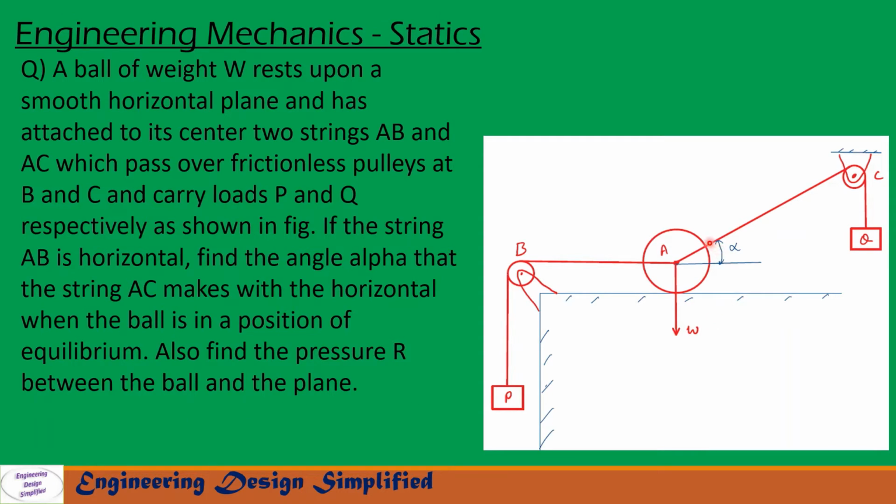In this problem, given is a ball of weight W resting on a smooth horizontal plane, and on this side a cable AB is attached, passing over a frictionless pulley, and weight P is attached here as shown in figure. Similarly, on this side a cable AC is attached, also passing over this pulley, and a weight Q is attached. We need to find, when cable AB is horizontal and the ball is in equilibrium, the angle between the horizontal and this cable. We also need to find the reaction between the ball and the horizontal plane. Let us see in the coming slides how to solve this problem.